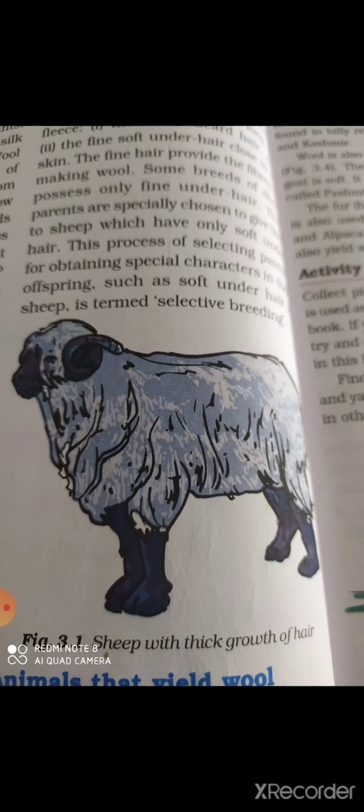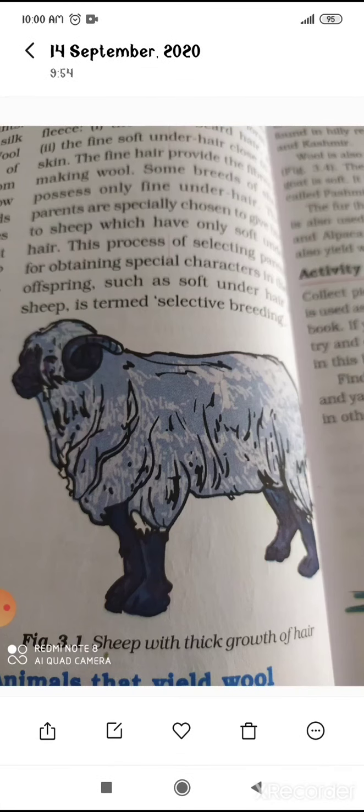Air is a bad conductor of heat, so it does not allow the body heat to escape and keeps the body warm. There is a very important question: how does wool keep our body warm? So that is the answer. Air gets trapped in the spaces between the wool fibers. Air is a bad conductor of heat. Conductors, insulators. You have read in the 4th chapter what conductors and insulators are. So air is a bad conductor of heat, so it does not allow the heat to escape and keeps the body warm.